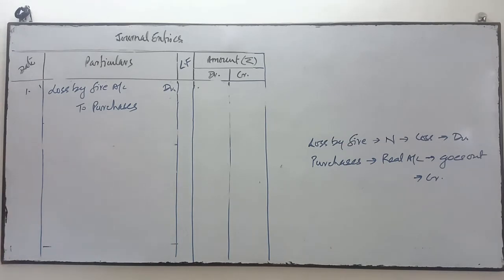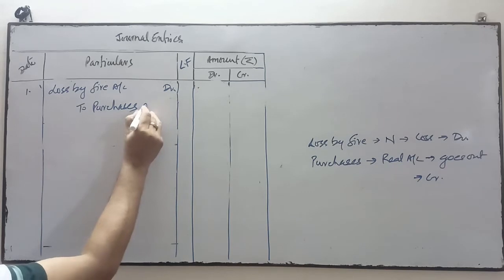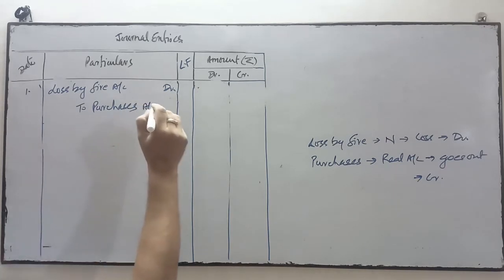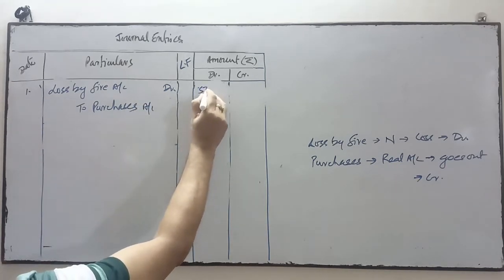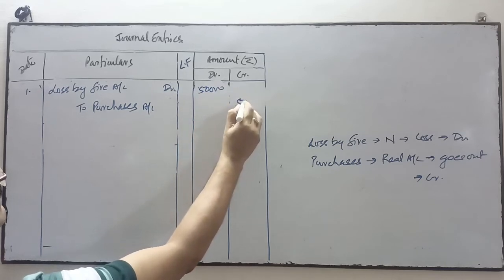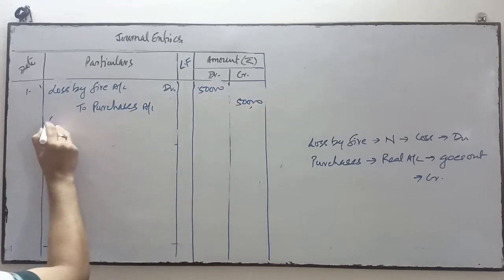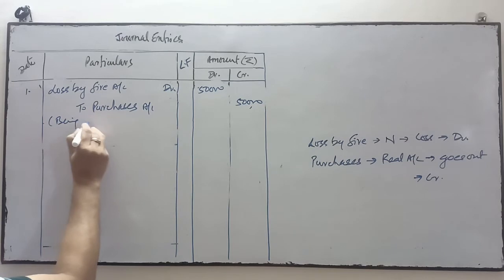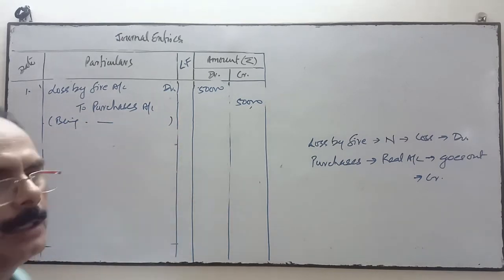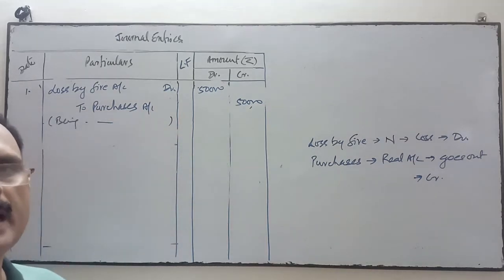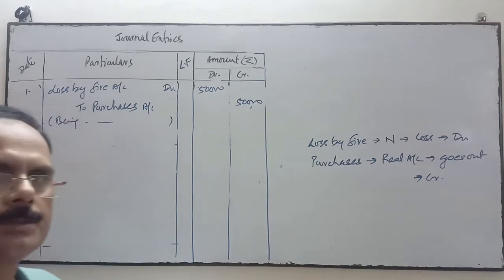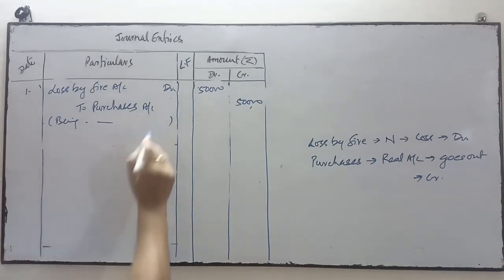So in the purchase account, the amount is 50,000 in credit and 50,000 in debit for loss by fire. And write in the narration, very simple, being goods lost by fire.